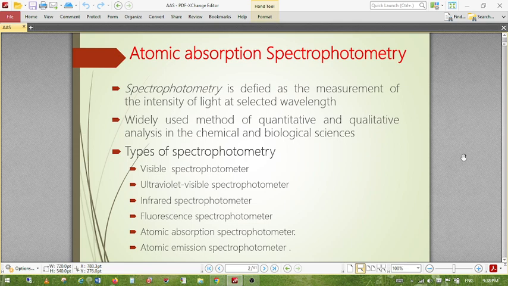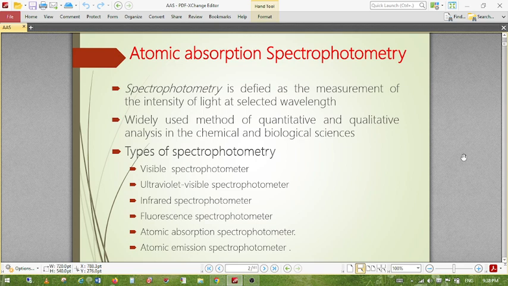First molecules are broken into atoms, that is atomization, and after atomization the particular wavelength of light can be absorbed in the atomic state of the compound. That's why it is called atomic absorption, because you have to break the molecule to form atoms. Then concentration measurement is usually determined from a working curve or calibration curve. We first have to calibrate our instrument by measuring known concentrations, and using this calibration graph we measure the unknown sample.